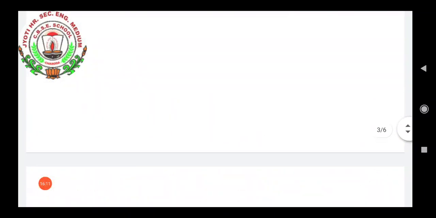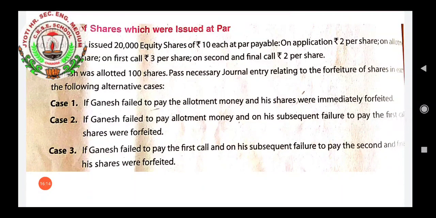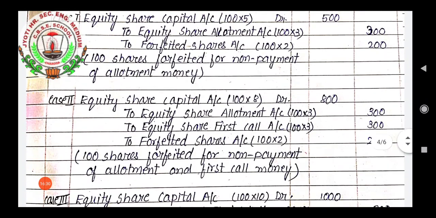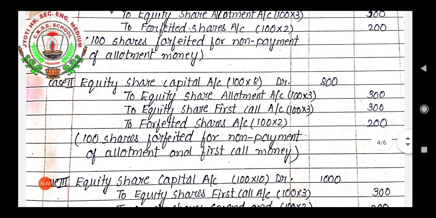Now we'll see the second case. If Ganesh failed to pay allotment money and on his subsequent failure to pay the first call, his shares were forfeited. Now in this case, allotment money and first call money both have not been paid by Ganesh. So we will have this journal entry. Equity share capital account, number of shares 100 into 8. How is it 8? Because 2 of application money plus 3 of allotment plus first call 3.